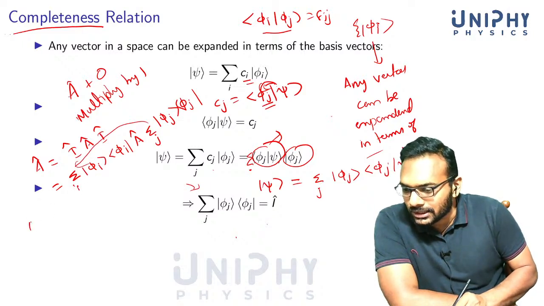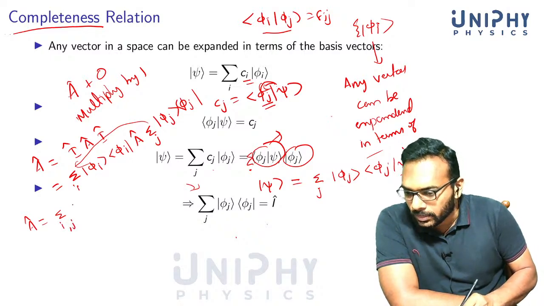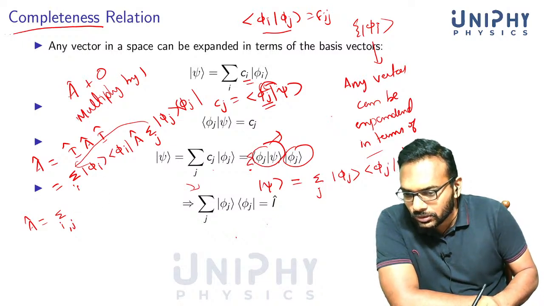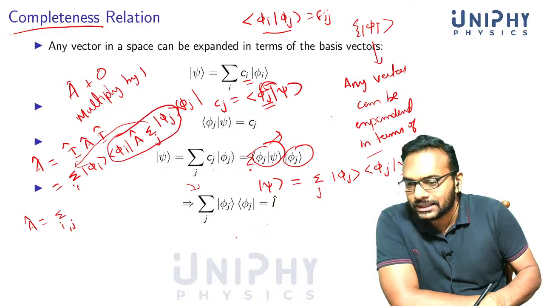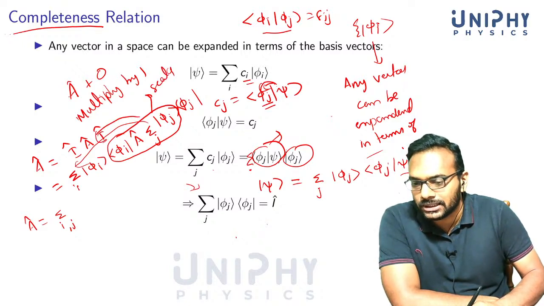So this you can write A cap as a summation over i comma j. You also notice that this combination is a scalar quantity, which means you can just pull it around, no problem.